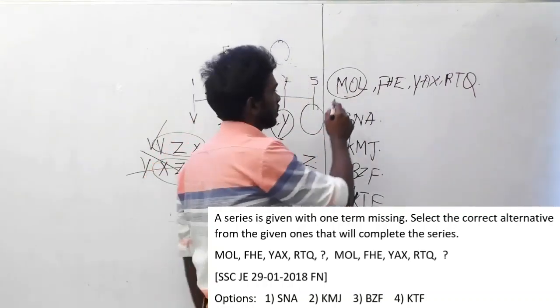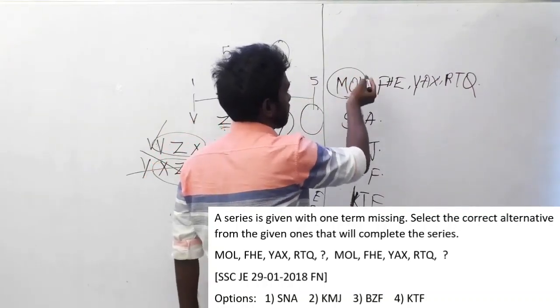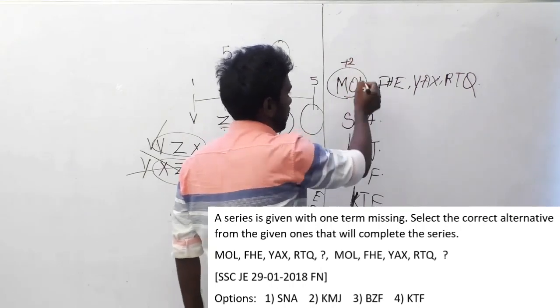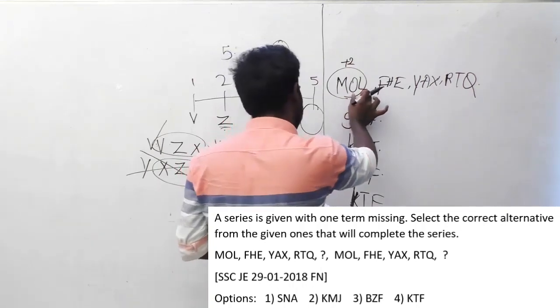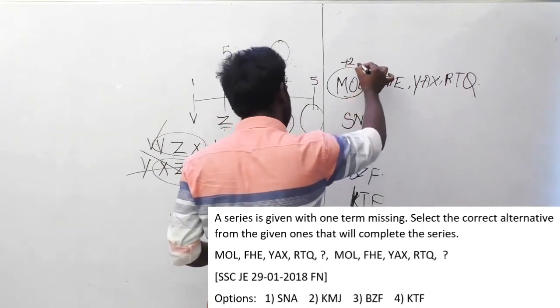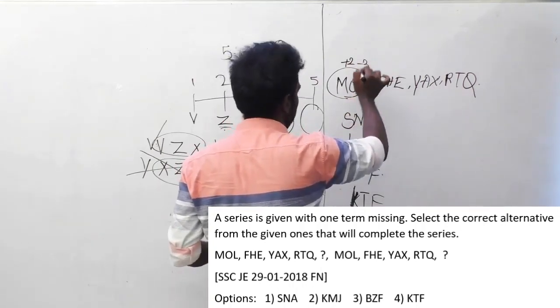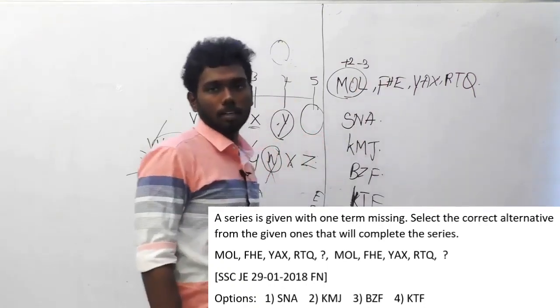What is the logic here? O comes 2 places after M, so it is plus 2. And what is the relation between O and L here? L comes minus 3 places before O. Am I right?